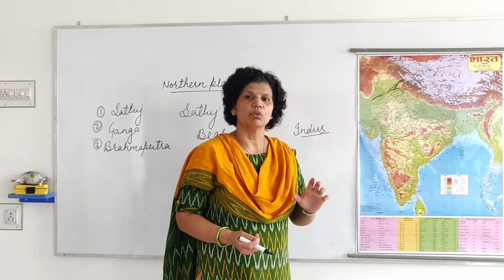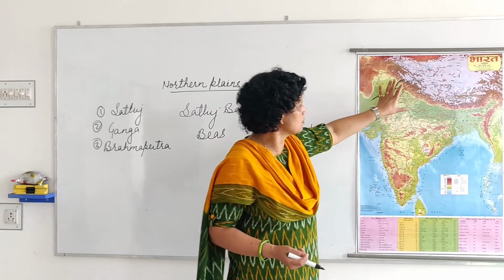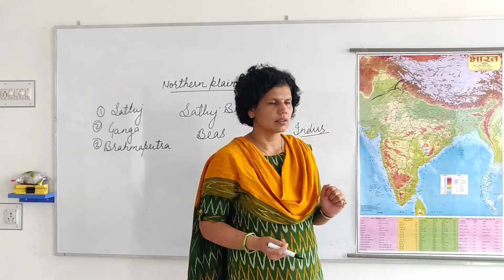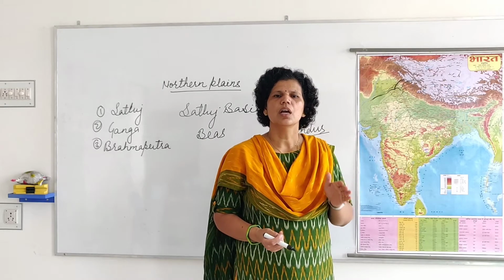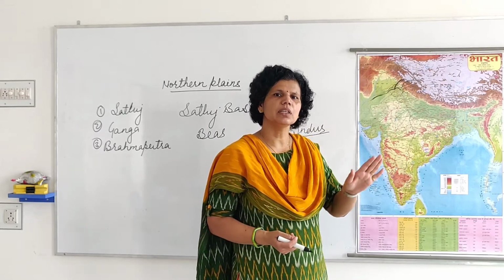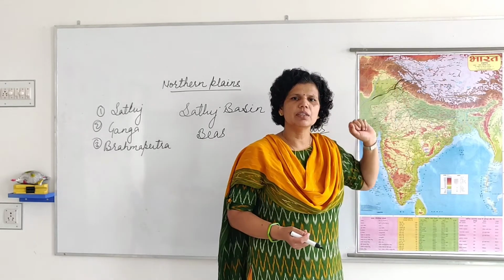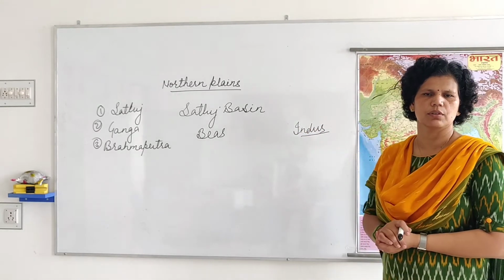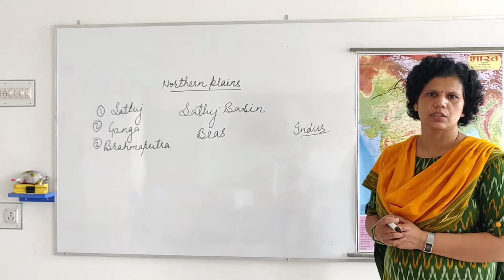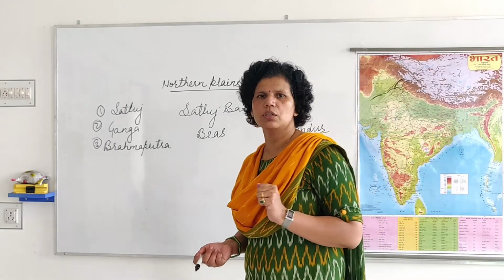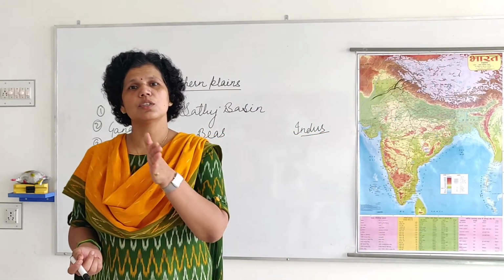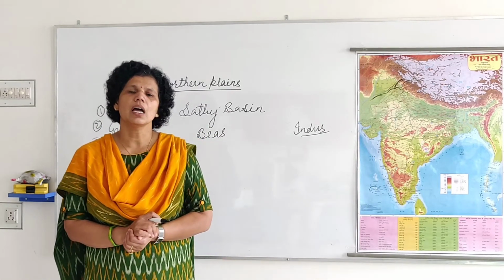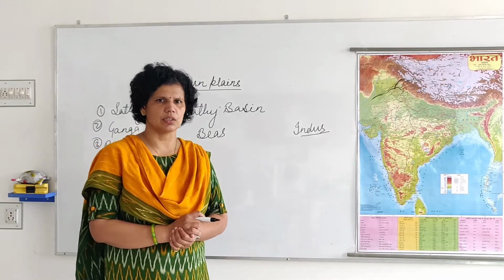What are the main cities under this basin? The main cities are Jalandhar, Chandigarh, Amritsar, Panipat. These are a few of the main cities which get water from the Satluj river or its tributaries. Now there is one project of India, the largest project on a river, known as the Bhakra Nangal River Project.